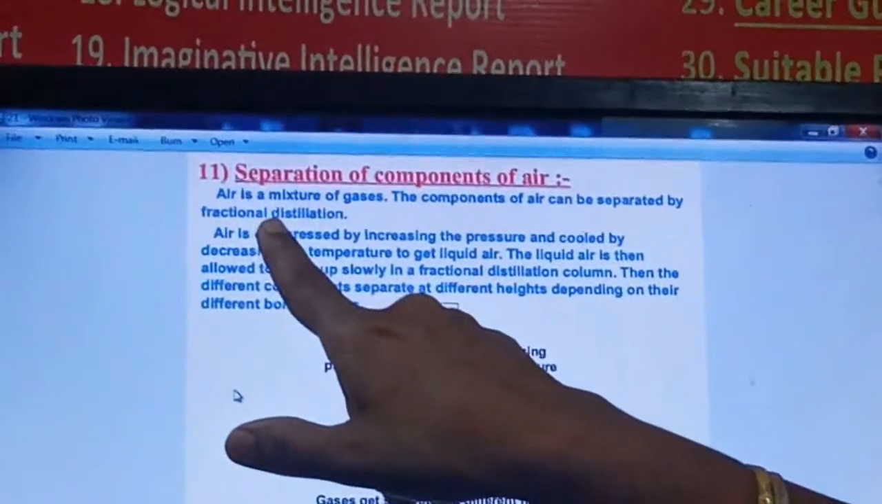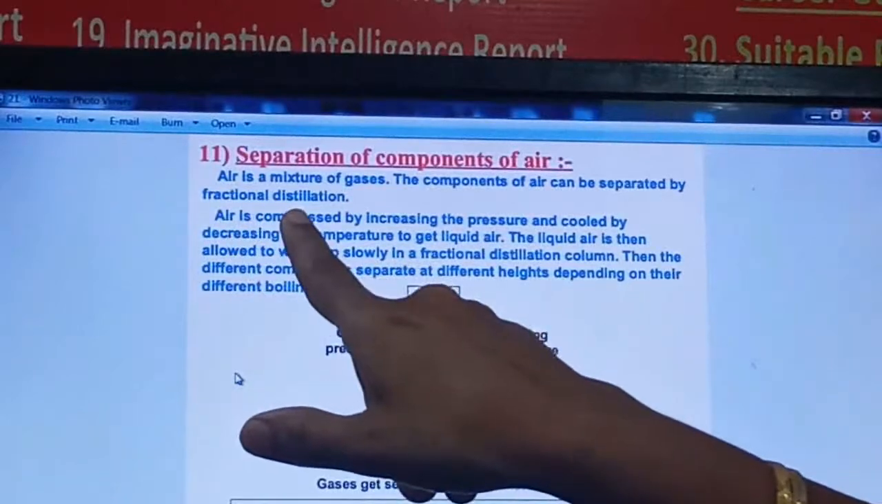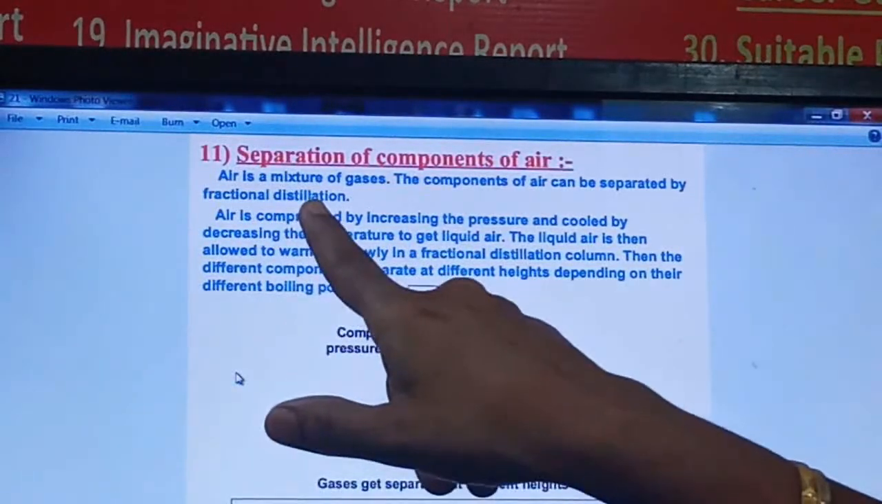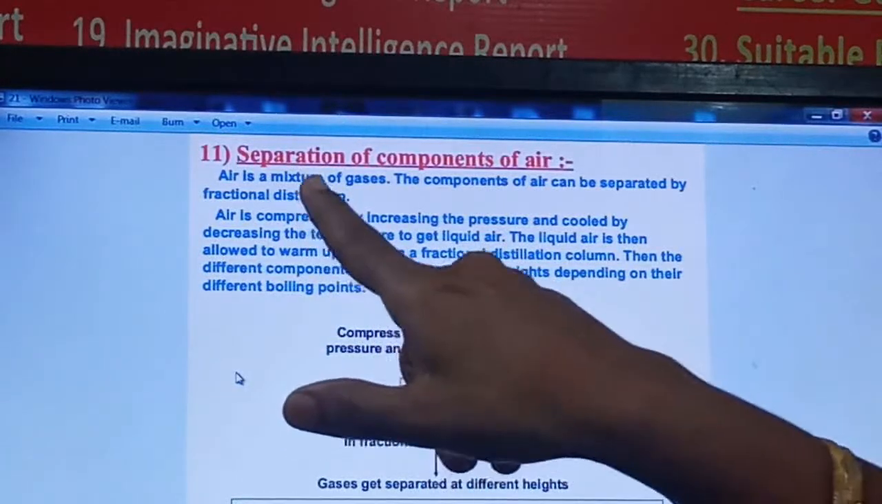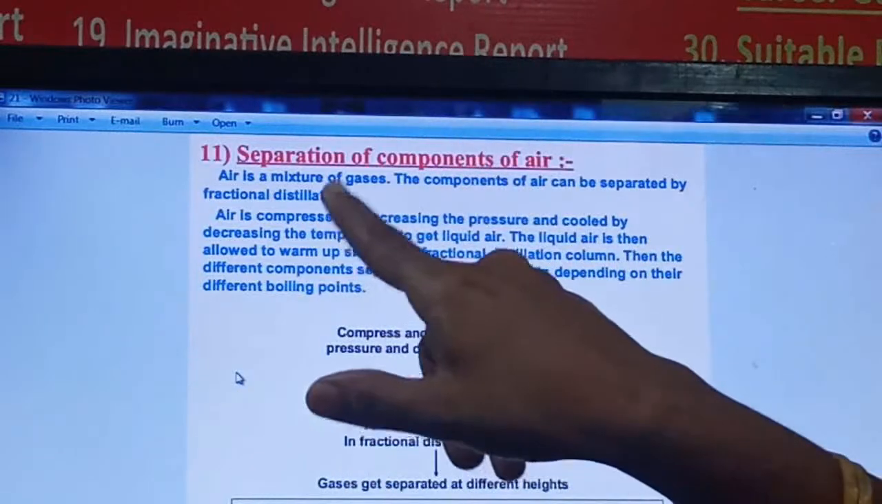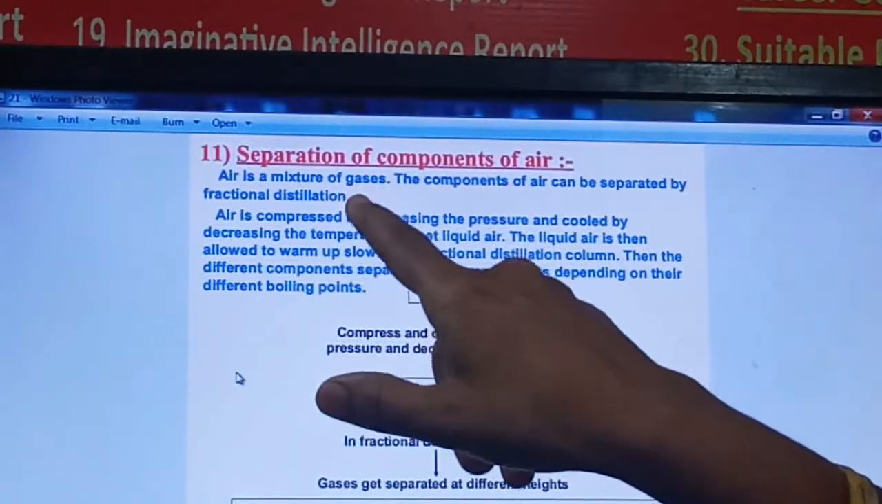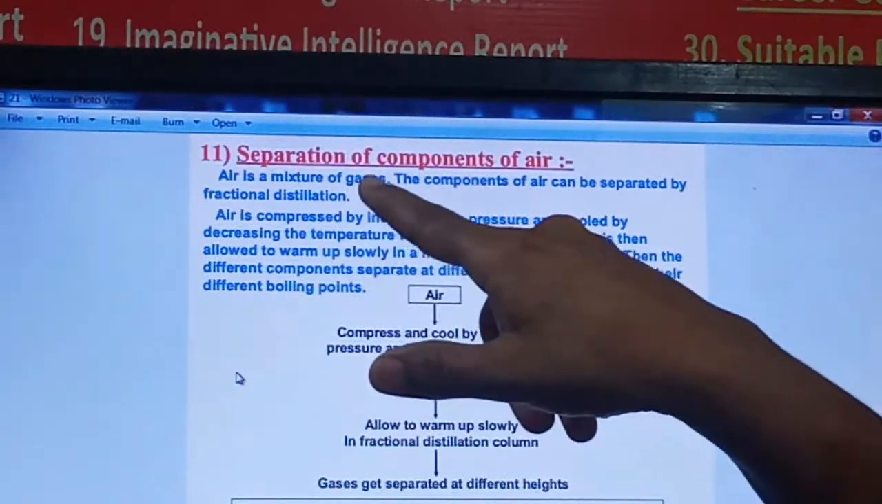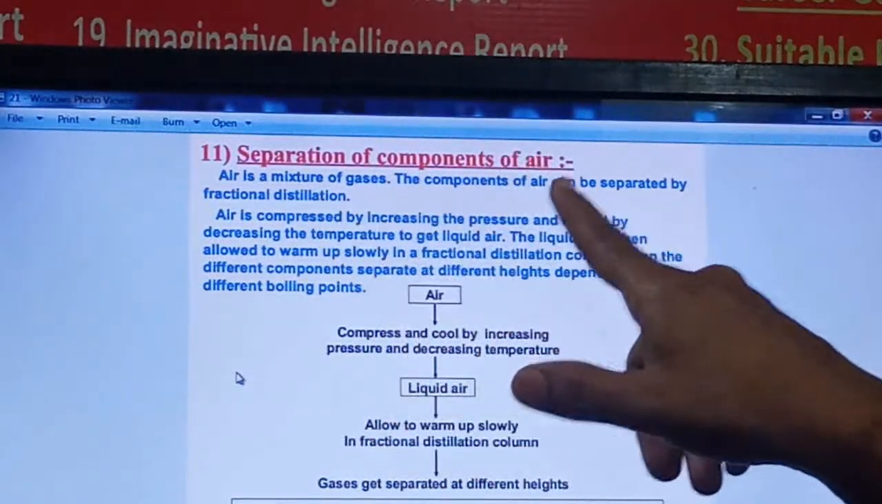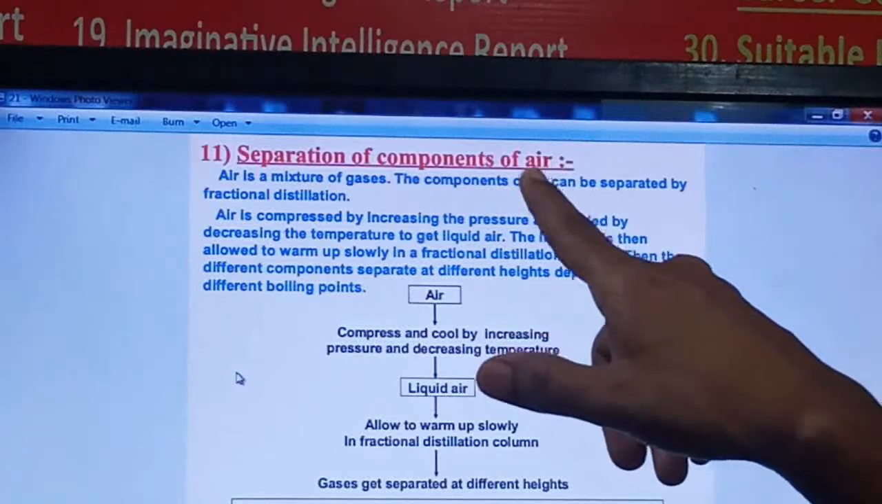Yesterday only we have seen about fractional distillation. What is fractional distillation? Here we can separate out substances whose boiling point difference is less than 25, right? So this method can be utilized, and yesterday we even saw how it functions. So this method is utilized to separate the different components of the air.